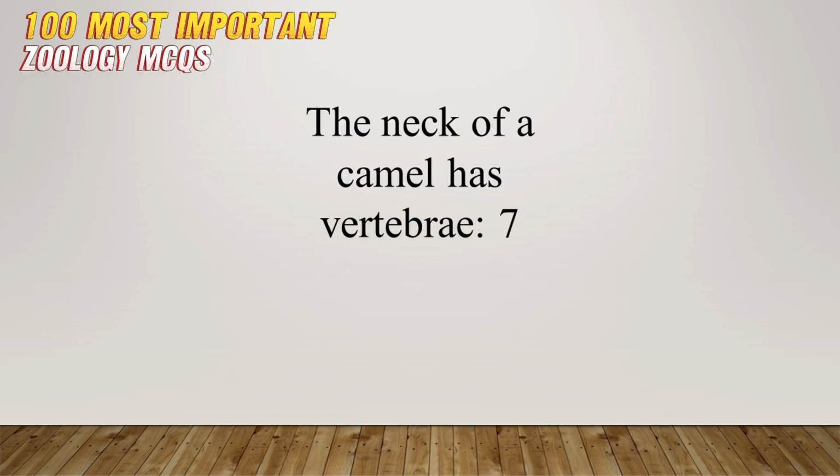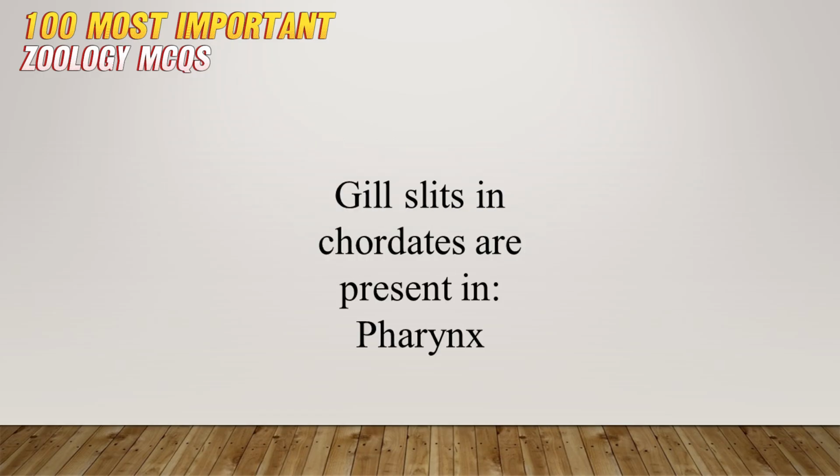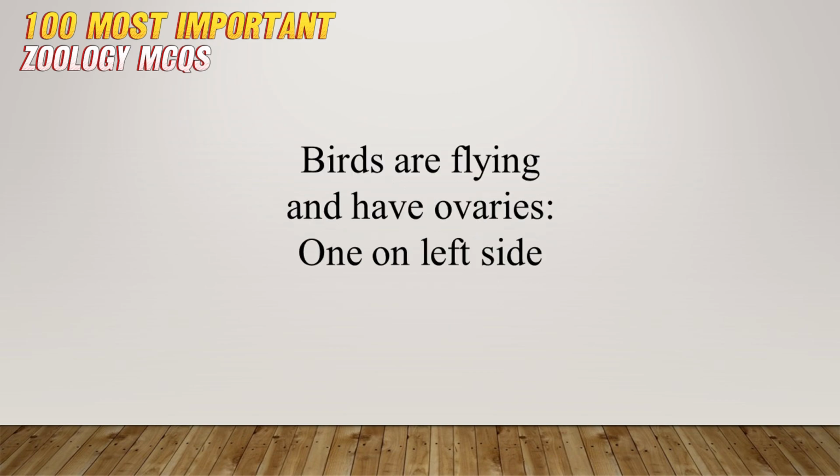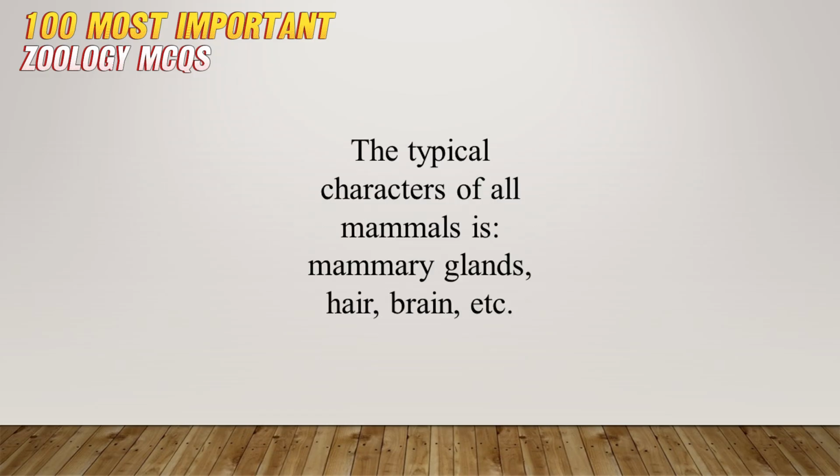The neck of a camel has 7 vertebrae. Spiders are arachnids and they have 8 legs. Gill slits in chordates are present in the pharynx. Birds are flying and have 1 ovary, on the left side. Adult echinoderm has radial symmetry; larvae are bilateral. The typical characters of all mammals: all of these, mammary glands, hair, brain, etc.